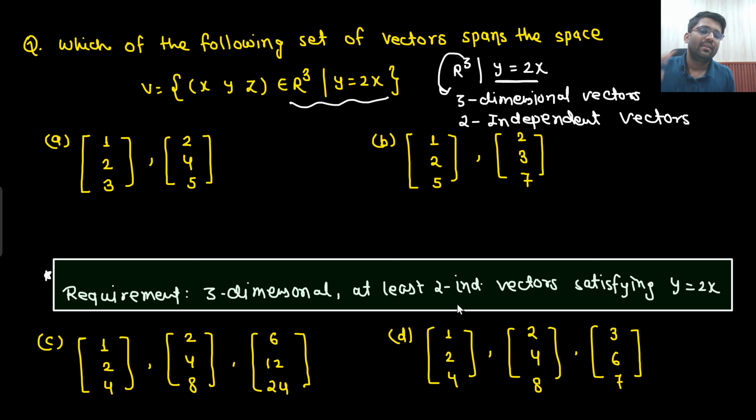Can you get more than 2 independent vectors which are satisfying this condition y equals 2x? Again, listen to my statement very carefully. What I am asking is, can you get 3 independent vectors of 3 dimensions which are satisfying the y equals 2x condition?